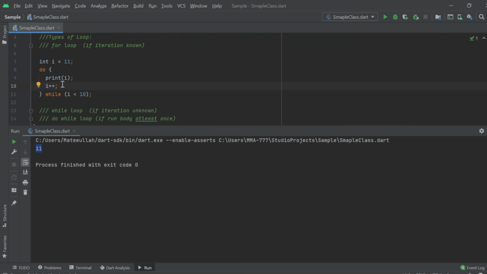So this was the introduction of the loop. We will discuss every part in detail, every type with detail, each in a separate video.